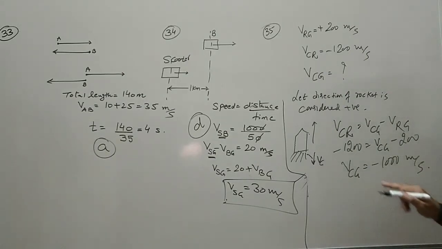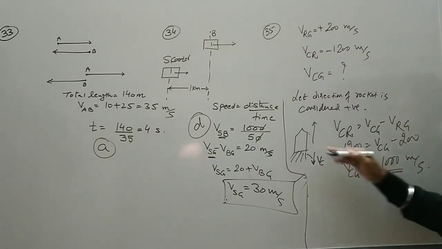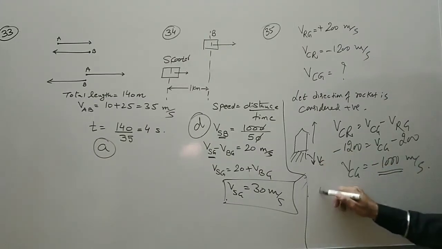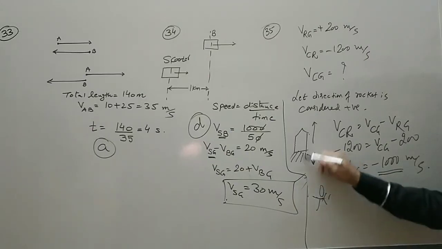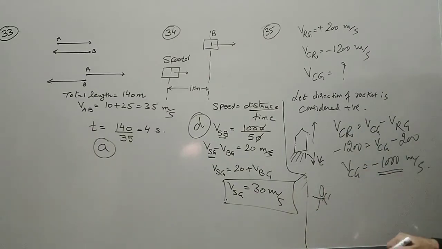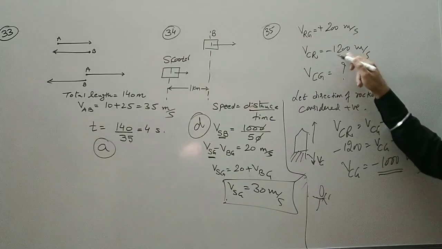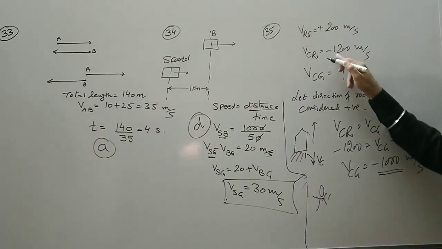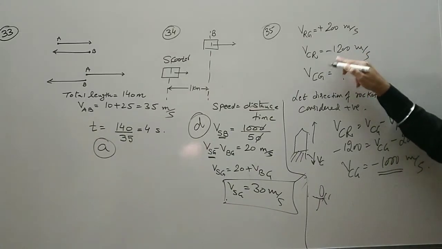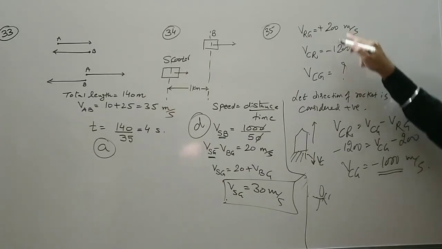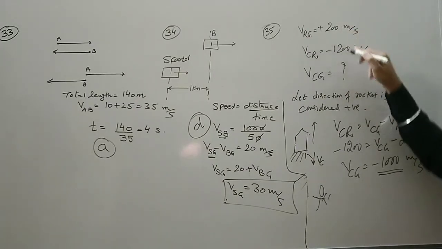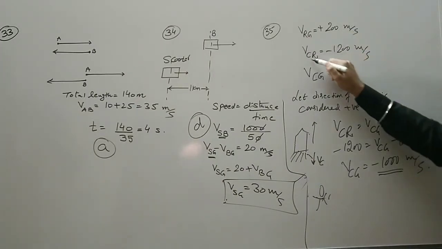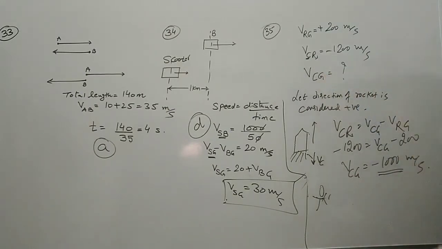So the person standing on the ground will find the speed of the combustion to be 1000. The negative sign indicates the direction. So the person standing here will see the combustion coming down only, but the velocity will be minus 1000. भाई ऐसे भी opposite direction में जाते हैं तो the speeds are added. तो यहाँ पे this is the speed of the combustion with respect to the rocket.